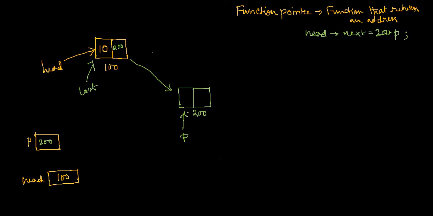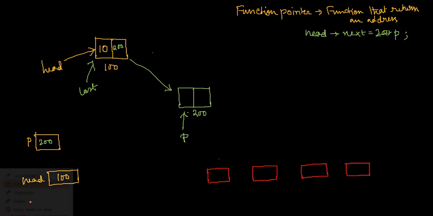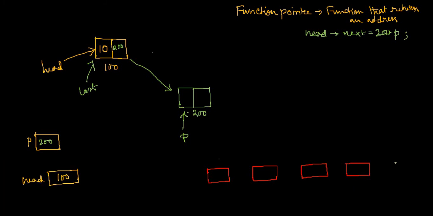For example, a situation something like this. Say you have 4 nodes created already, and this is the 5th node that you have just created.